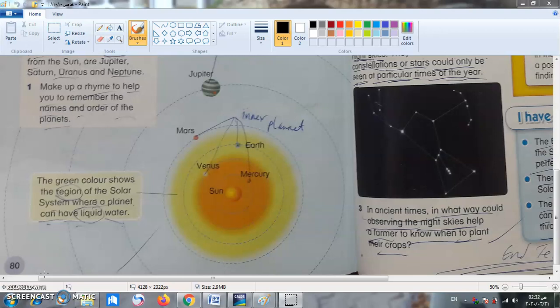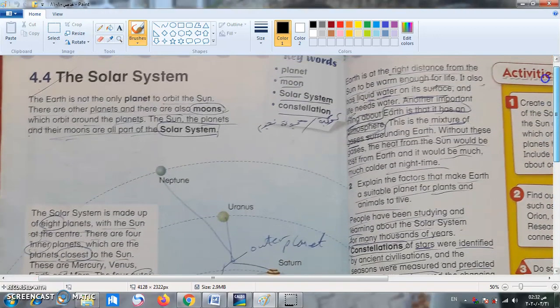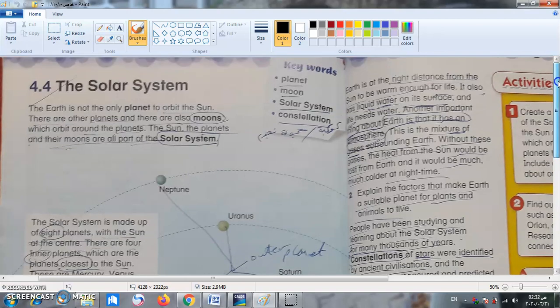To our syllabus in science. Open your book, please, page 80, quickly. Our lesson today is called the solar system. The solar system, النظام الشمسي يا شباب. This is the last lesson in our second term, inshallah, this year, okay?